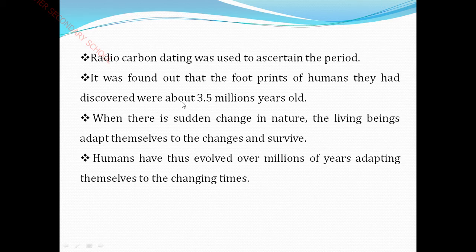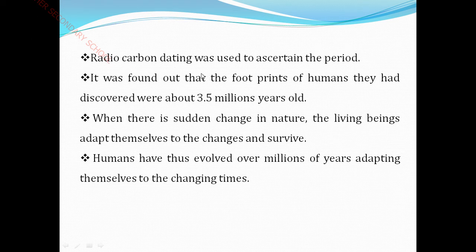By using this method, it is very useful to find out the footprints of humans who lived 3.5 million years ago. To know about them very well regarding their lifestyles, this method is used.